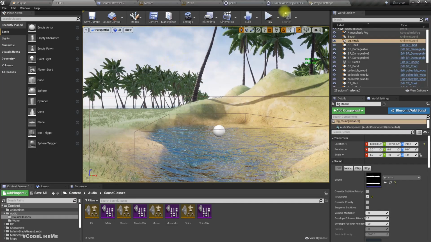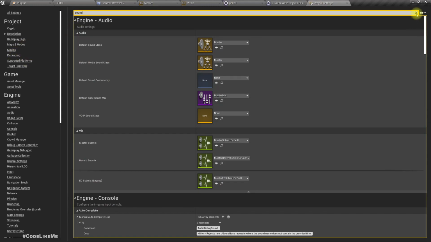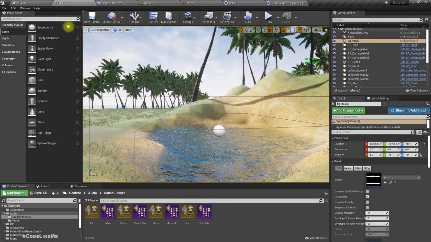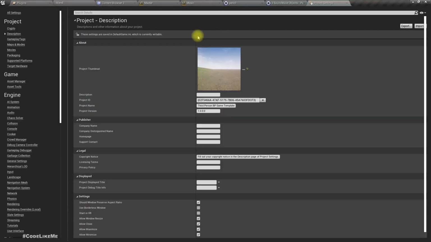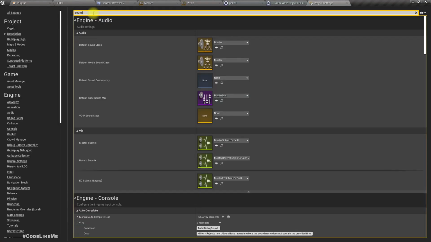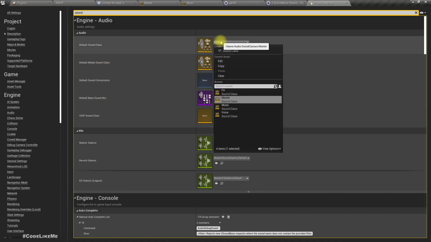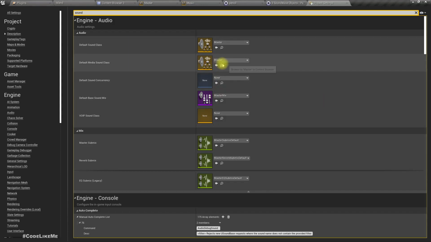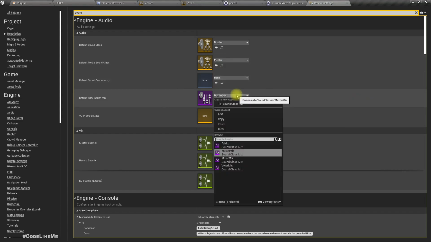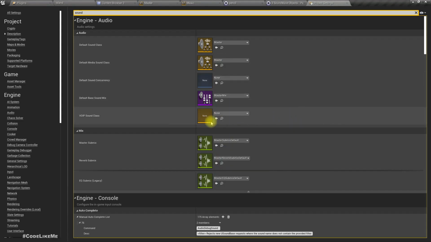Right, so I also have to do this: go to project settings, and here type sound. Then you get default audio sound class, default media sound class, default base sound mix. So select master, the master class you created for both of these, and the master mix we created. Wait, I don't think we need this at the moment. By default these are there, so I'm not going to make any changes.